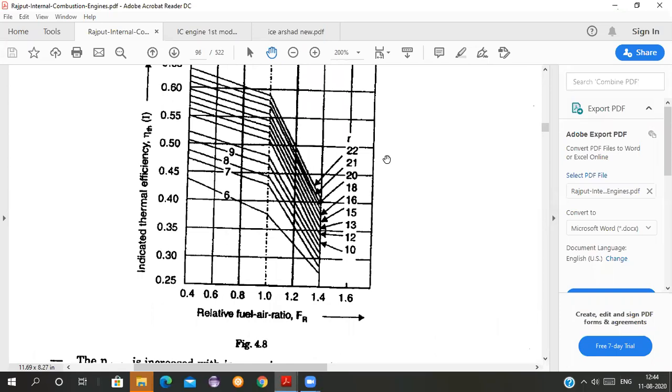Next, I will show you the actual cycle. What are the other losses we should take into consideration, because of which the actual efficiency is less as compared to your fuel air cycle and your air standard cycle also. We will study it in the next lecture. Then we will start with the sums, the fifth module.